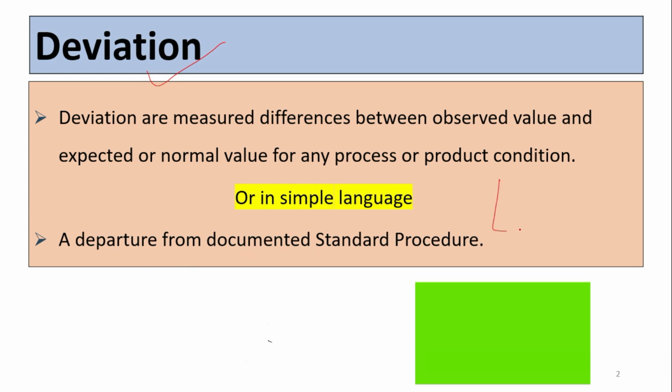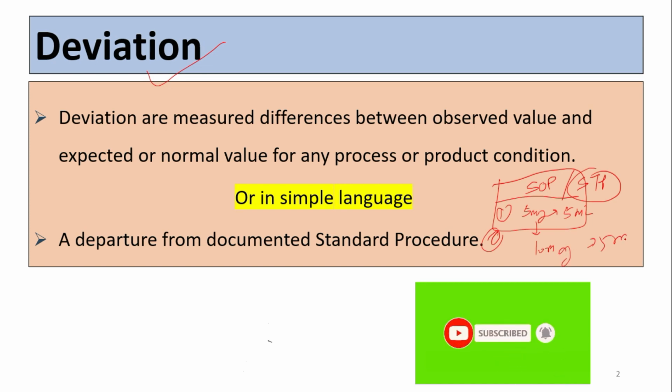So suppose we have a standard operating procedure, like an SOP or standard test procedure. Whatever procedure is mentioned in the document, if we are not doing it accordingly, then it is called a deviation. Say suppose it is written to take 5 mg of sample into a 5 ml volumetric flask. If we have taken 10 mg of our sample into the 5 ml volumetric flask, the concentration will change, and it is called a deviation. Deviation can be planned or unplanned, which we'll see in the coming slides.